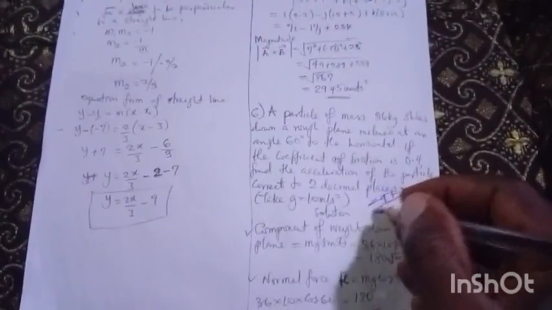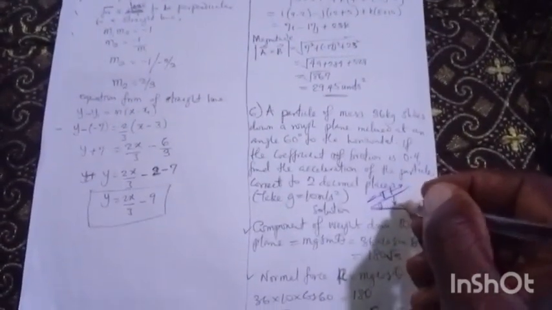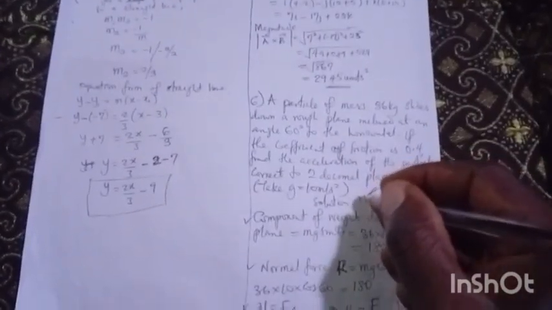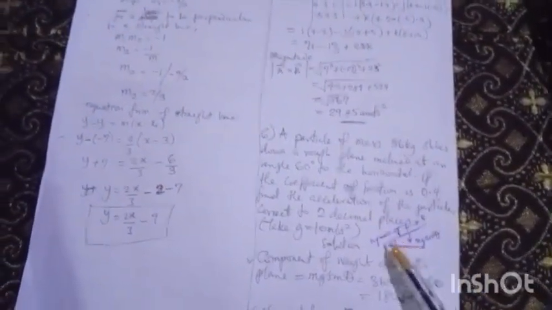Let's say you have something like this, an incline. You have a body. You have your frictional force. You have another force. You have the angle. You have the weight acting, mg cos theta, mg sin theta. You have your frictional force, something like that. So that's what we want to achieve. Now let me use the diagram to explain.